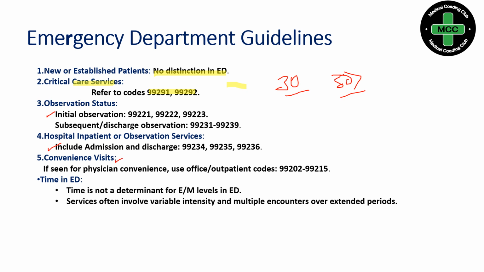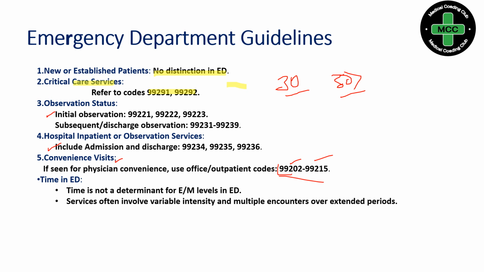So as I said earlier, if you take an example, an outpatient office or outpatient setting, there it is completely physician based. Whenever that physician wants the clinic to be open, he will open, and whenever he wants it closed, he will close the clinic. It purely runs on the single physician. Okay, so in that case, we will utilize our normal outpatient E/M codes 99202 to 99215. This code range. New patient or established patient we may have to check, and accordingly we will code the outpatient E/M code.